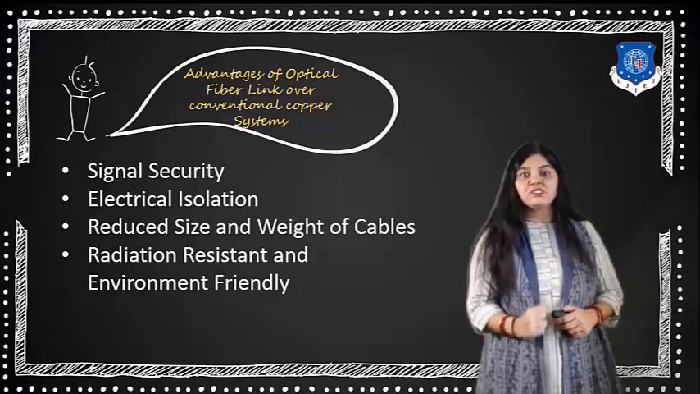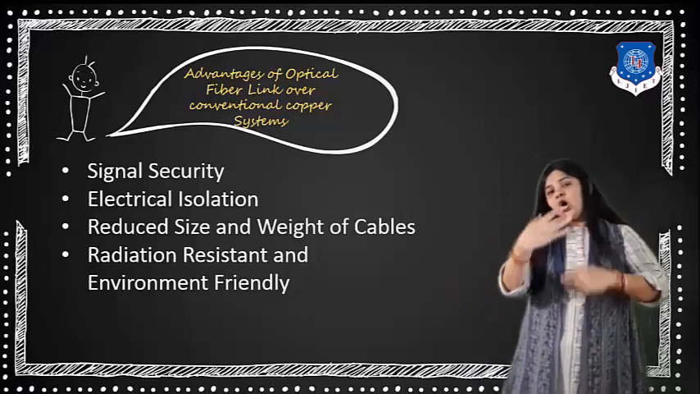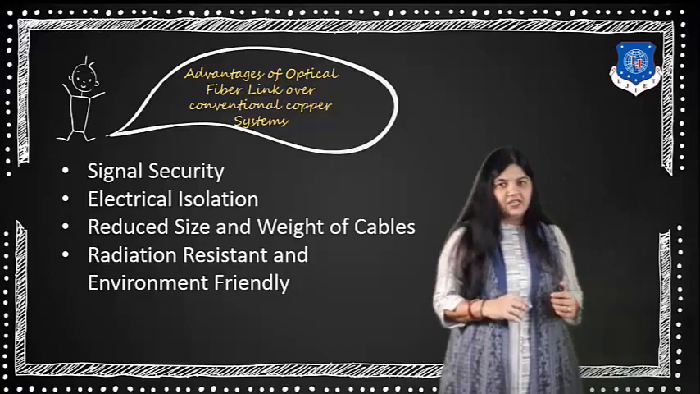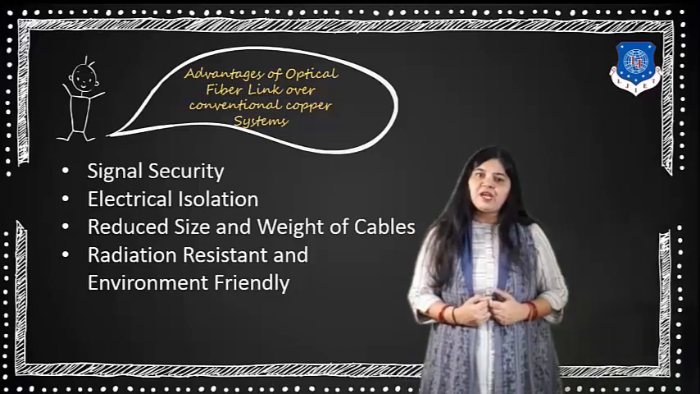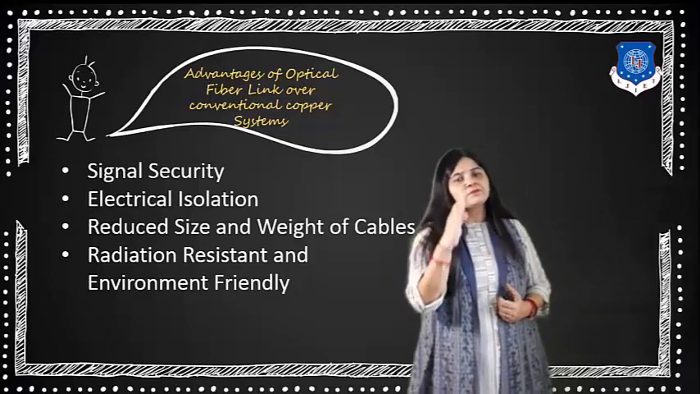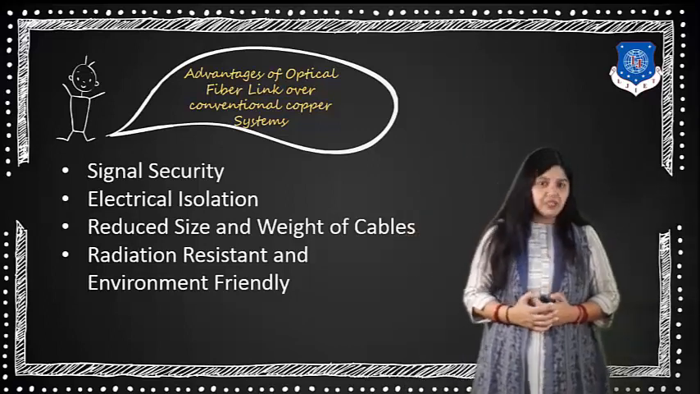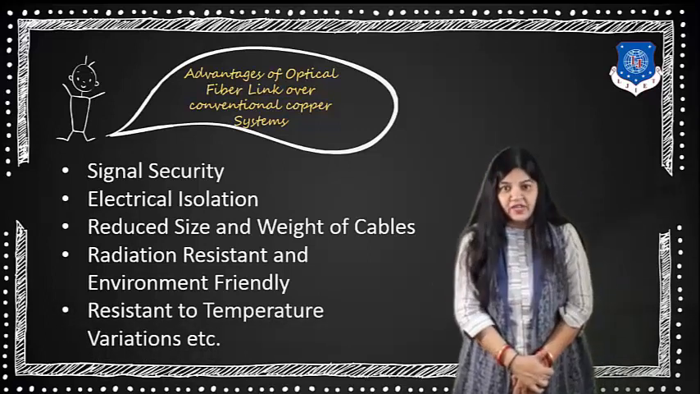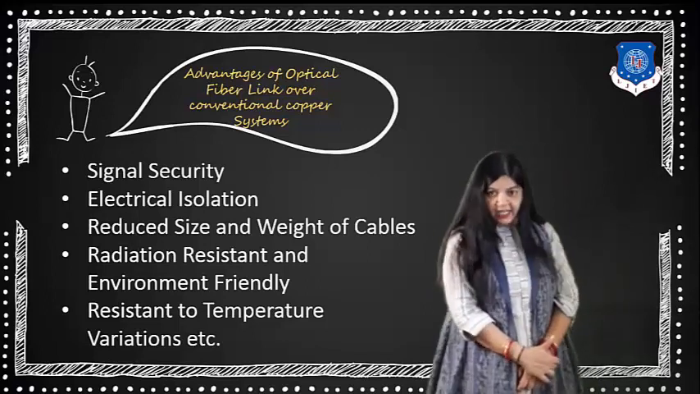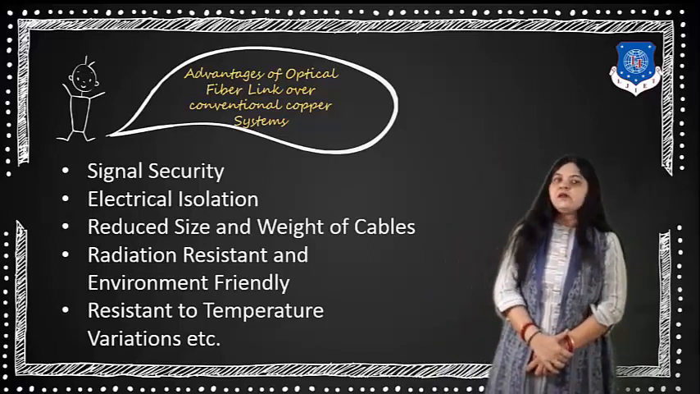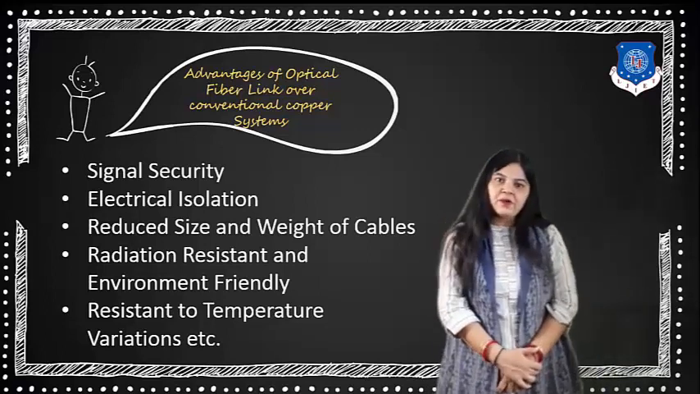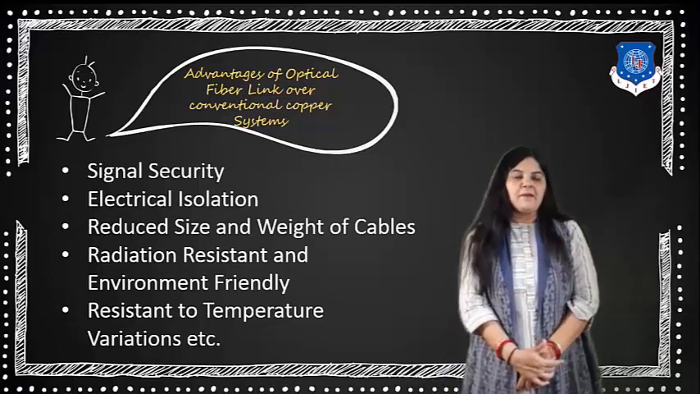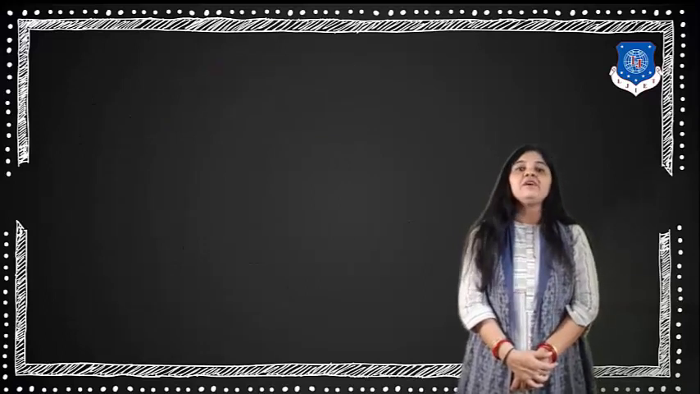You know that we use a material as a buffer coating or jacket, that's a Kevlar material. By using the Kevlar material, we can protect the fiber against any environmental conditions. So it can protect the fiber, and it is resistant to temperature variations, so it can be useful for any kind of weather conditions. Here the core and cladding of the fiber can be made resistant to temperature variations as well as environment friendly.